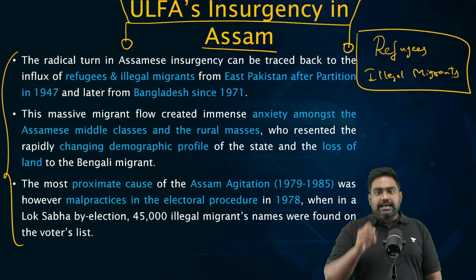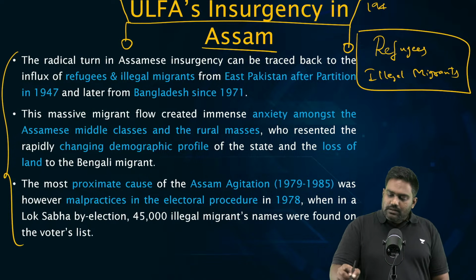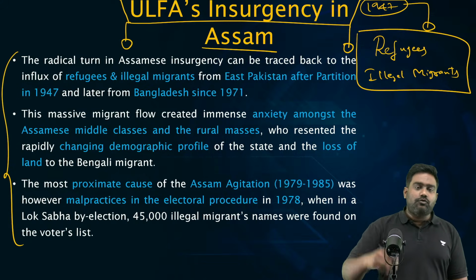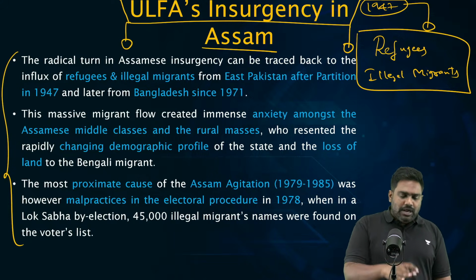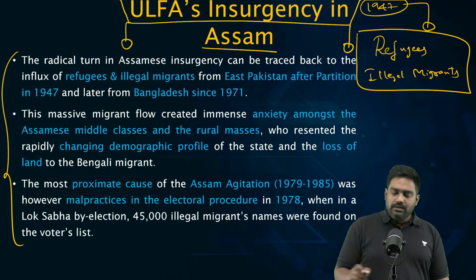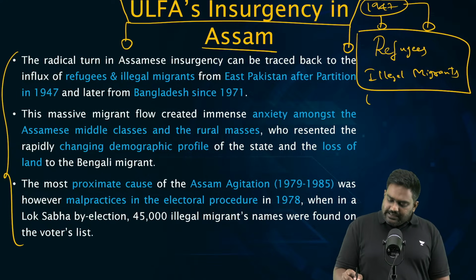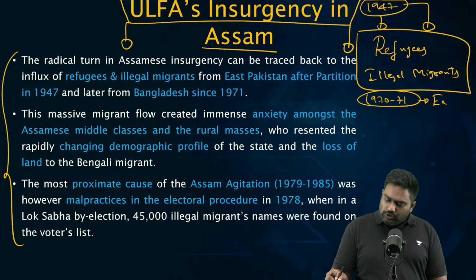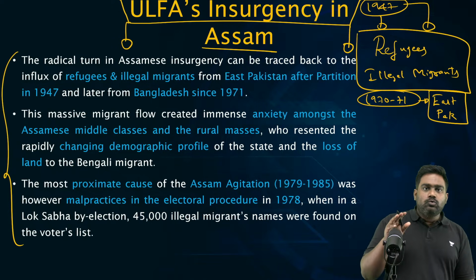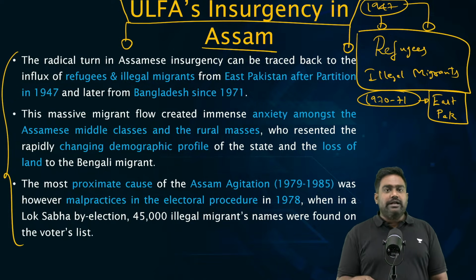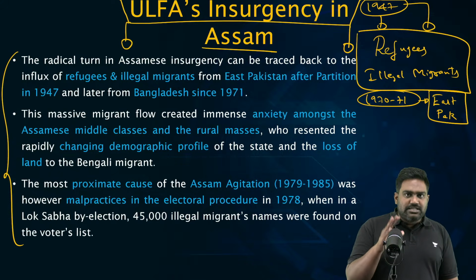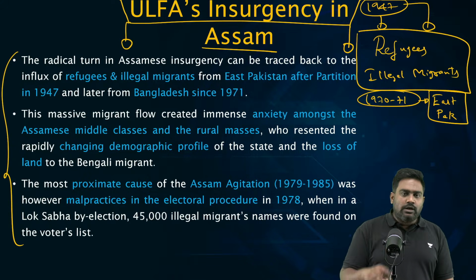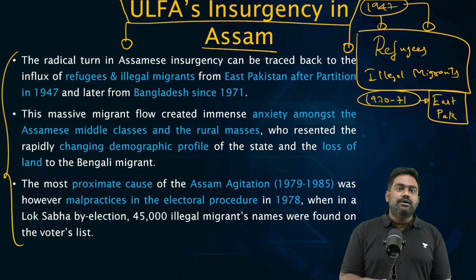During partition in 1947, from East Pakistan, there was a huge flow of refugees into Northeast India, primarily received by Assam. In 1970-71, when Pakistan committed brutal atrocities against Bengalis in East Pakistan, close to 10 million refugees flowed into India. Assam took the maximum brunt, along with West Bengal and other border states.